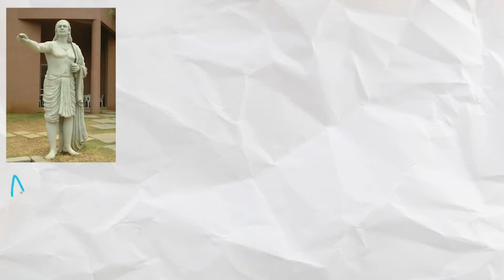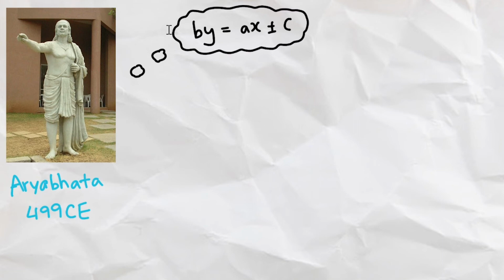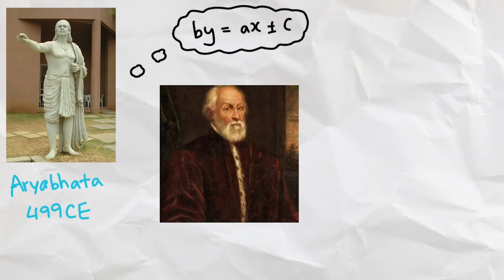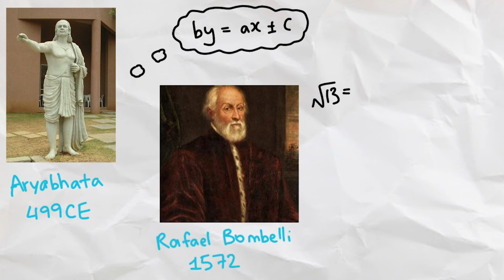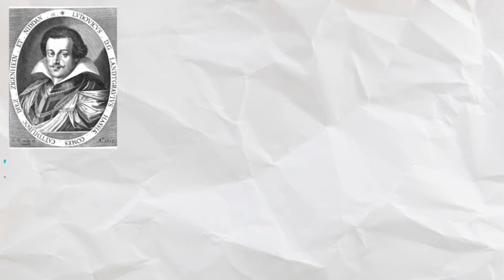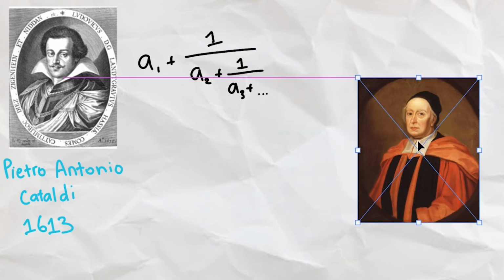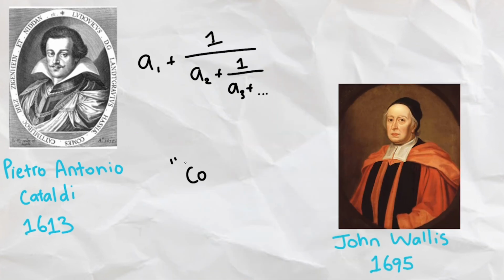Moving on a few centuries, in 499 CE, Indian mathematician Aryabhata used continued fractions to find general solutions of by = ax ± c. Then, in 1572, Rafael Bombelli used continued fractions to calculate square roots, as he proved that the square root of 13 is 3.605550883. This isn't far off from the actual value of the square root of 13. Next, in 1613, Pietro Antonio Cataldi was credited as the person who used the first proper notation for continued fractions, and the term continued fractions was established by John Wallis in 1695.